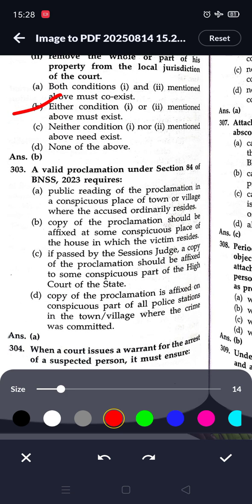Next question. A valid proclamation under section 84 of BNSS 2023 requires public reading of the proclamation in a conspicuous place of the town or village where the accused ordinarily resides. So option A is correct.